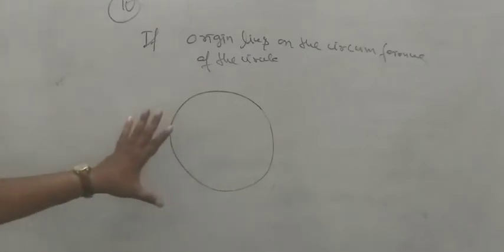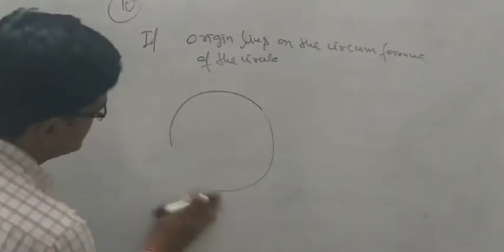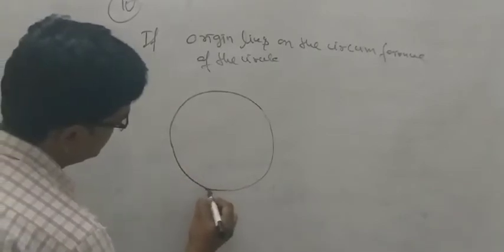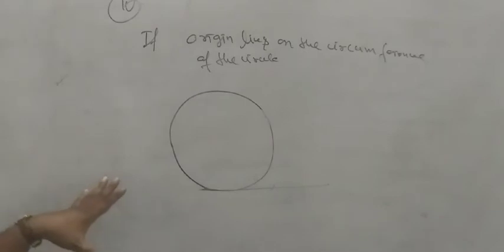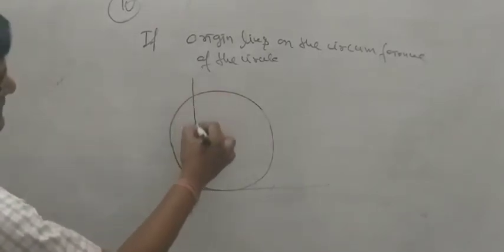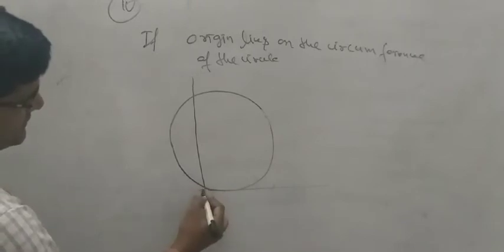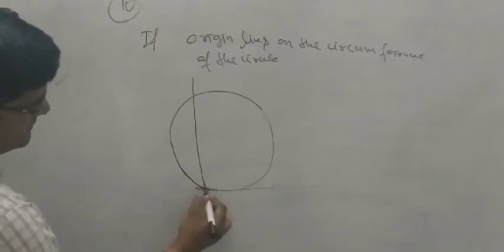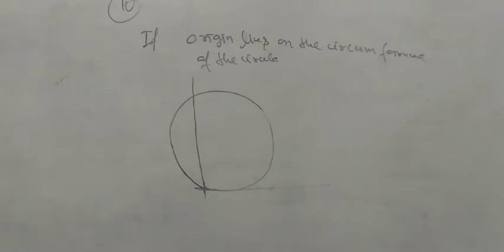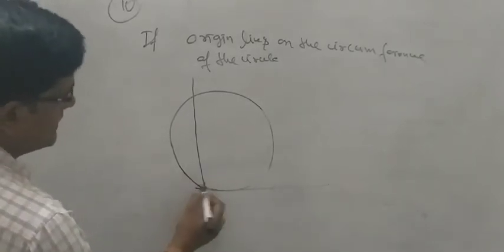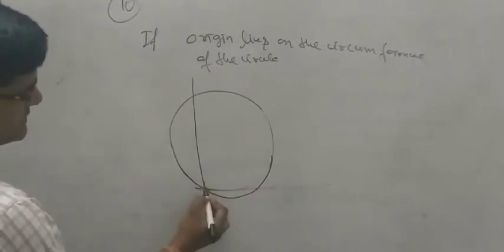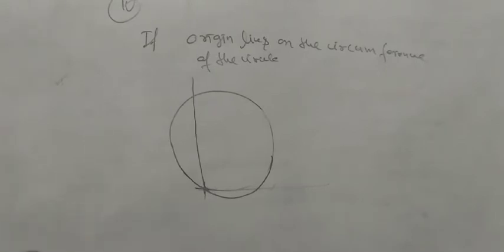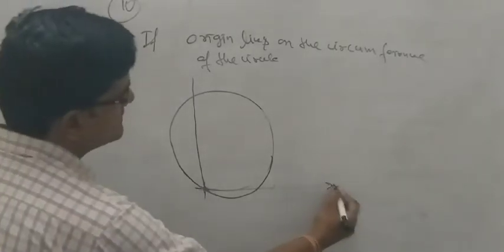Now this is the circle. We can see here the origin lies on the circumference, so the circumference is passing through the origin, with x here and y here.